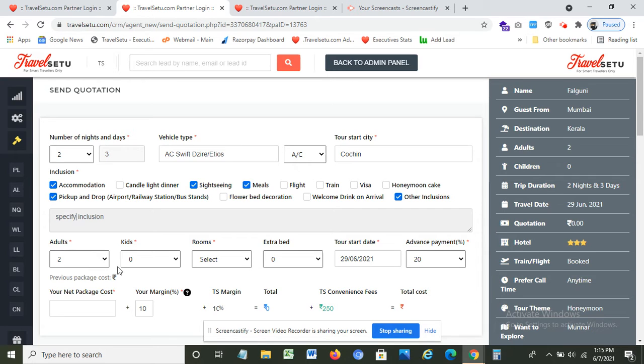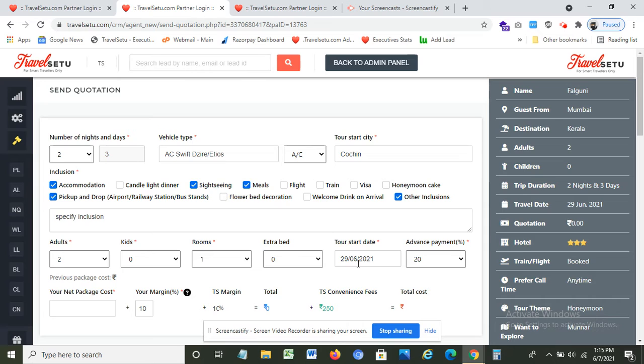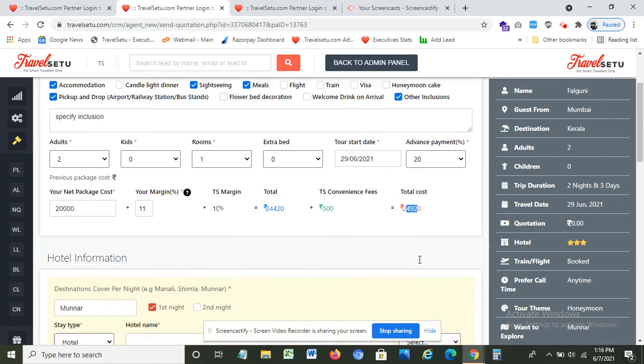Now number of adults, select number of rooms you want, start date, advance payment, your net package cost. For example, your net package cost is 20,000. You are adding your 10% commission of Travel C2. So total package is 24,420 plus 500 convenience fees. So this is the overall selling cost.